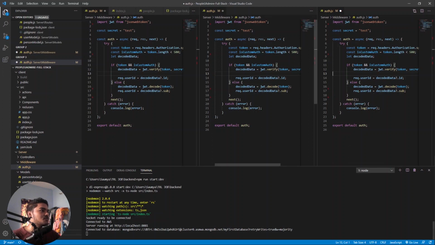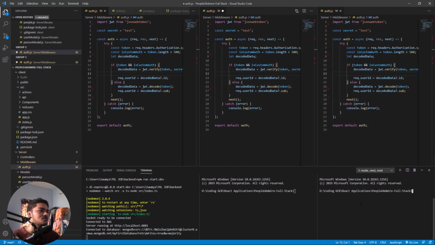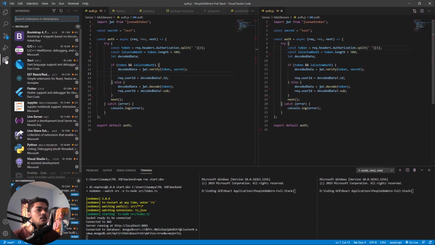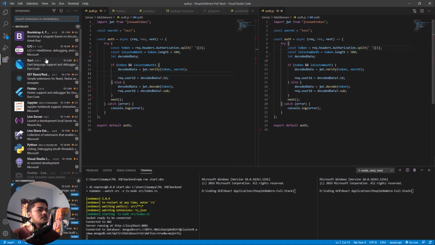And the great thing I love about VS Code is that I can multiply even the terminals. For example, you can see a server is running here, it is connected to AWS, everything is working. Then here I can just run my React app in this terminal. Then I can also open another terminal to push it to my version control or GitHub, right? The main thing about VS Code is that they have a lot of extensions, and that is really good. For example, you can see we have Docker, and you can also make your own extension and upload it, right? Really great, right? So that's why I use VS Code for development purposes, and that's really cool.